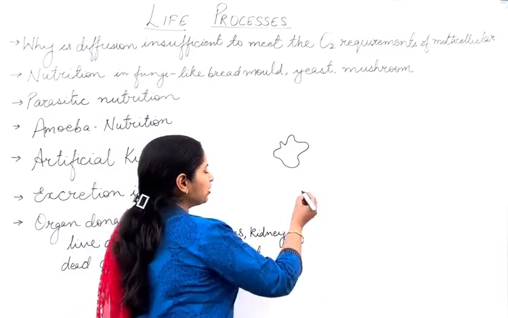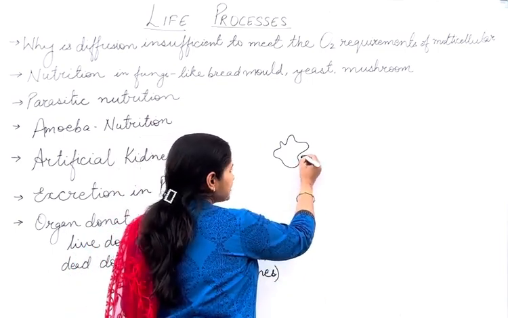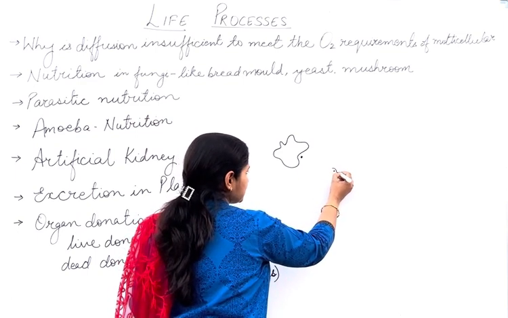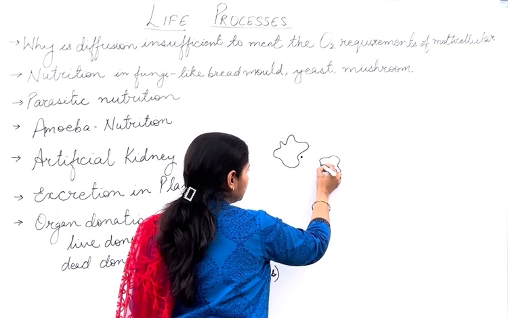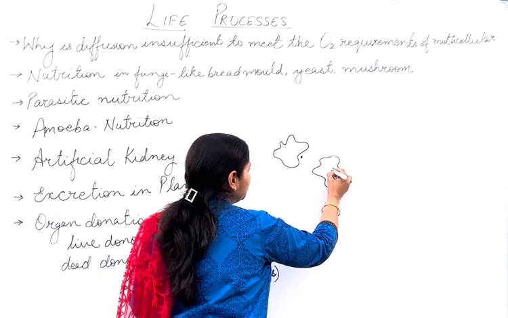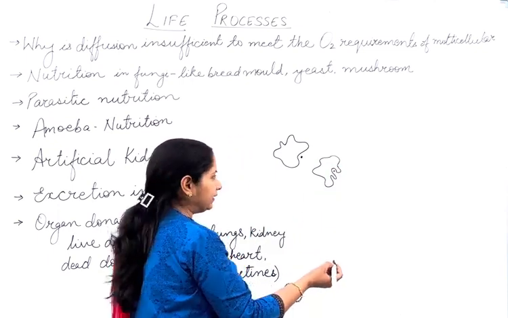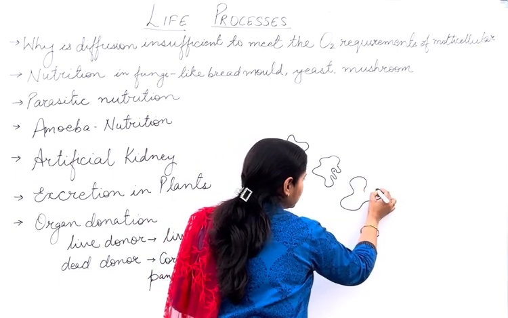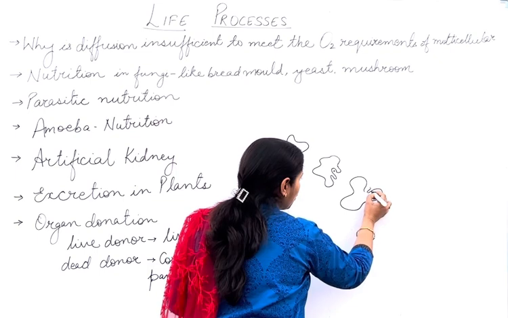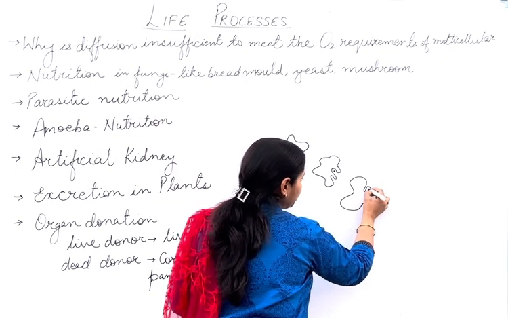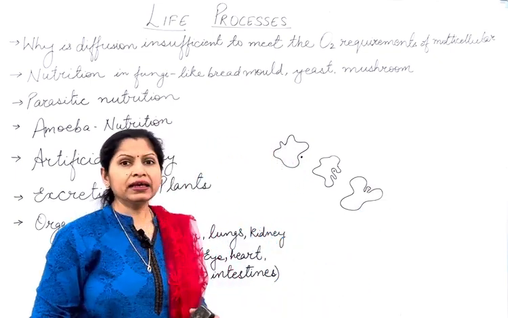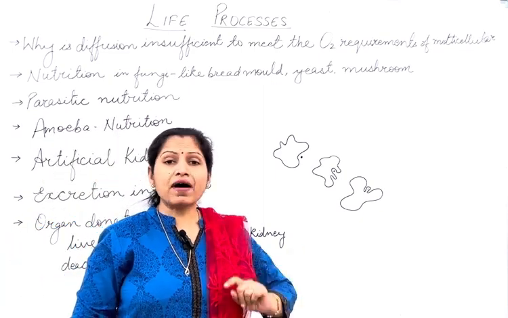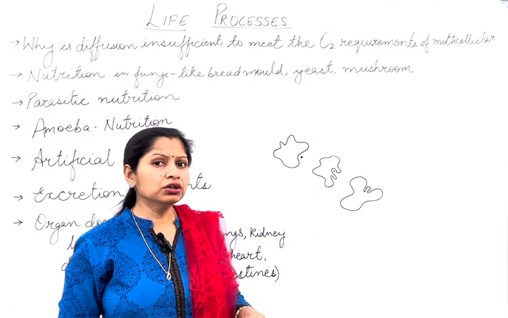So if there is any food, it will extend its body around that food material and encircle it. Then the amoeba forms a food vacuole inside which this food will be held. Remember, it forms a food vacuole for the digestion of the food.